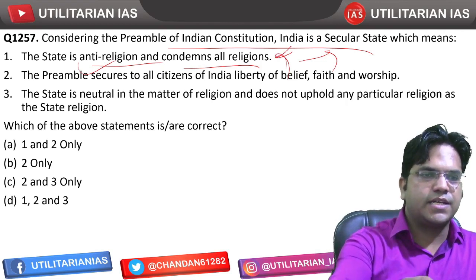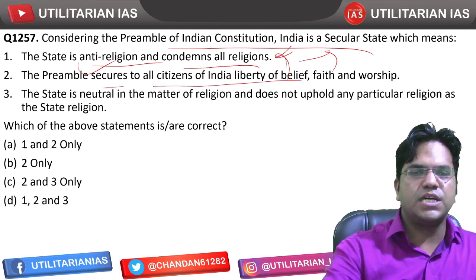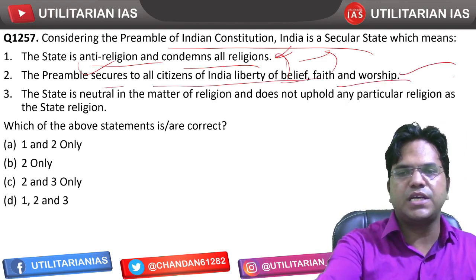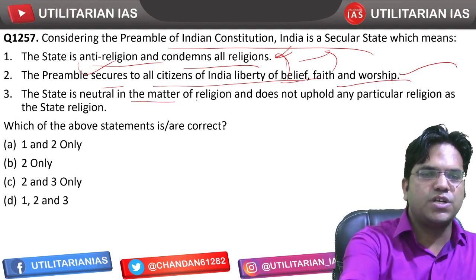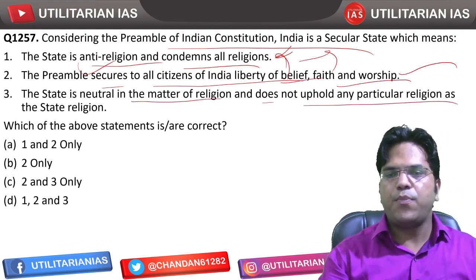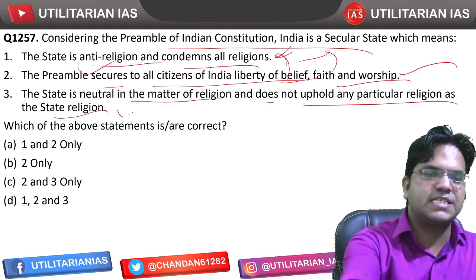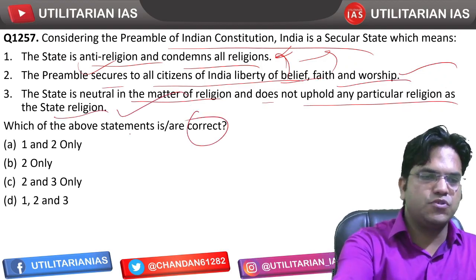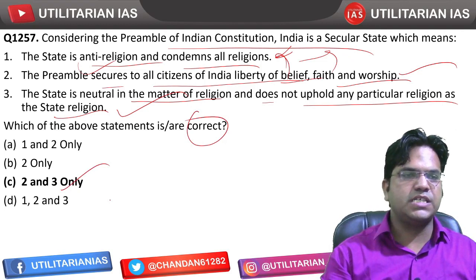So that's incorrect. The Preamble secures all citizens of India liberty of belief, faith and worship. That's correct. The state is neutral in matters of religion and does not uphold any particular religion as a state religion. That's also correct. Correct has been asked, so 2 and 3 are going to be correct. So C is the right answer.